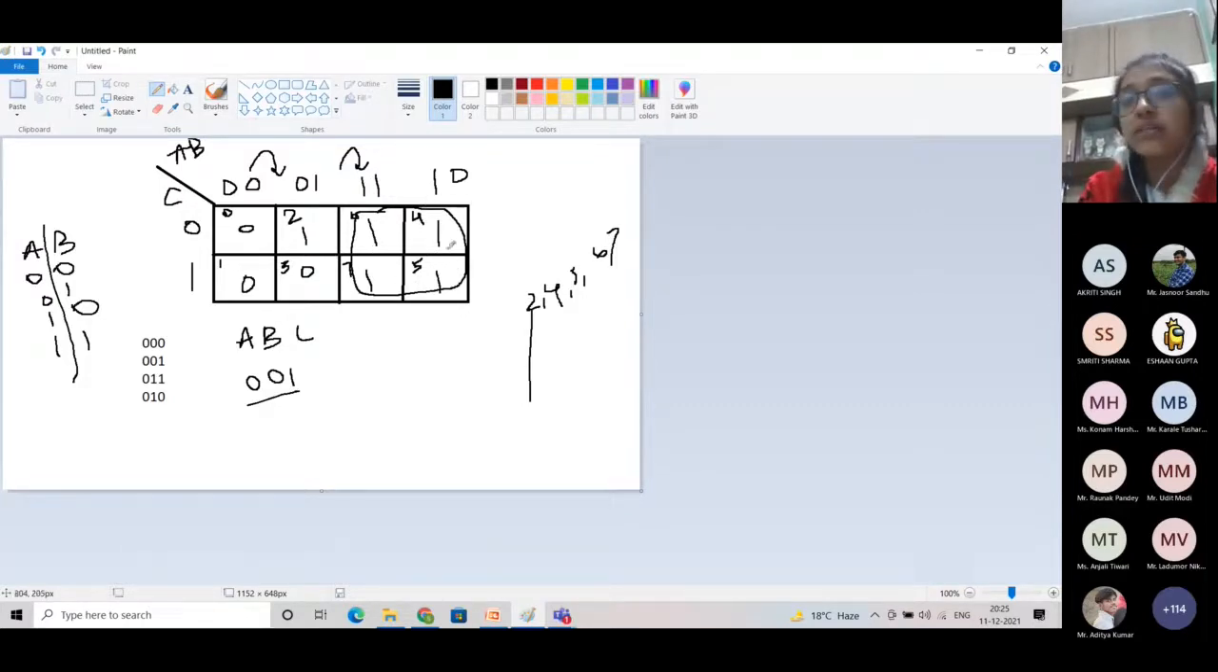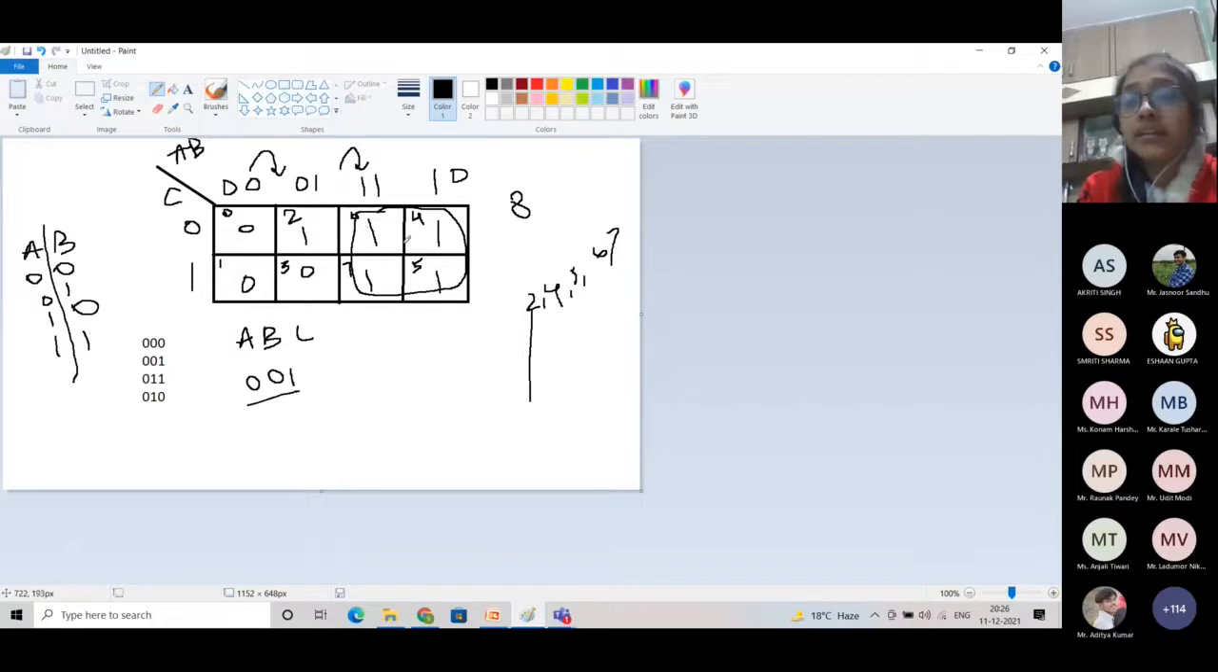I can't make a group greater than 4, because greater than 4 we have only 8 in our possibility, but we don't have 8 ones here. If we have 8 ones, then we can make a group of 8. Okay, so this group is as large as possible. All the squares included are adjacent to each other. This is adjacent to this, this is adjacent to this, this is adjacent to this, and this is adjacent to this. So all the squares are adjacent to each other.